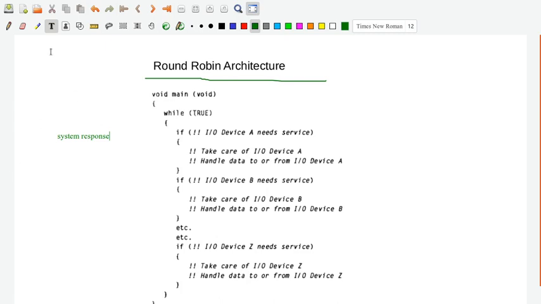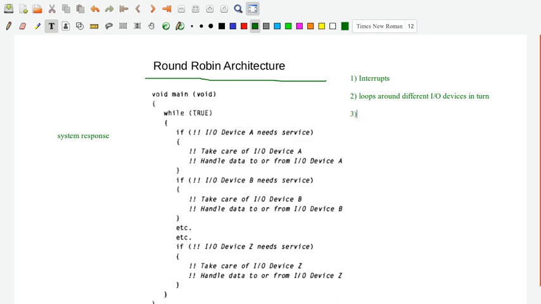As you can observe here, the round robin architecture is very simple. Basically, in the round robin architecture there are no interrupts here, and the program just loops around different input output devices in turn. Let me write: it loops and services whatever input output devices are required.